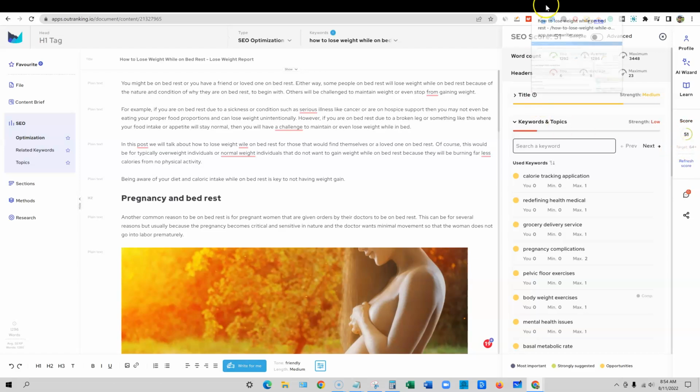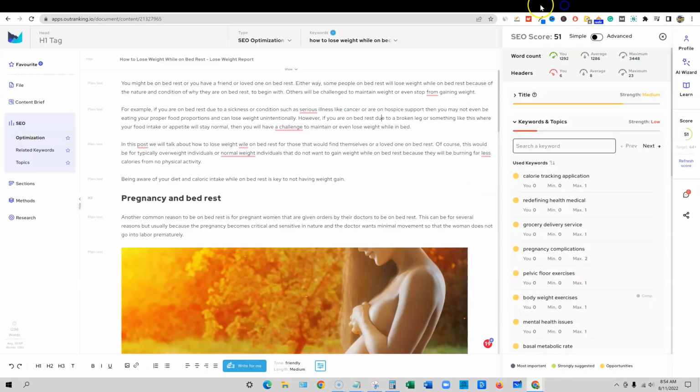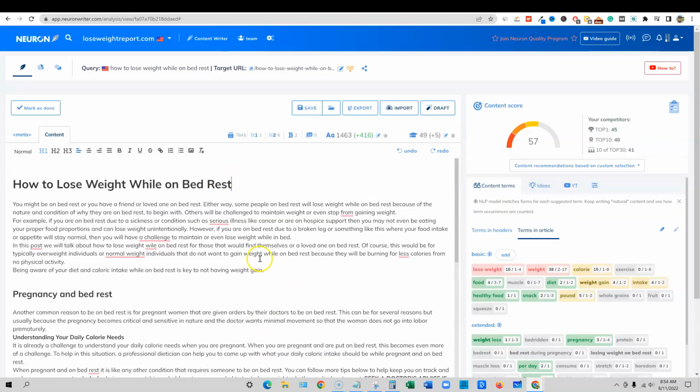So ignore the first part of the video. This right here is saying that if you were just going to take both tools, the way that they come out, and we paste them in, this tool is telling us that the content doesn't need to be any better because it should be good enough to outrank the top 30 right here. That's what those numbers mean. We shouldn't have to do anything. We're over on word count, over 11 or 12 on the top 1 and the top 10. So we could take this and say, okay, we don't need to do anything else.